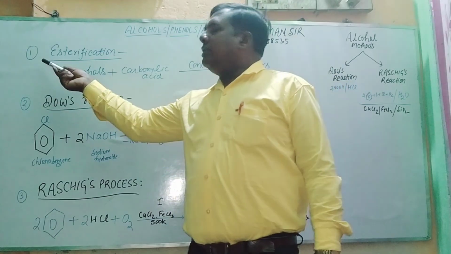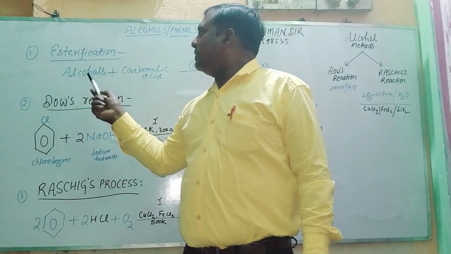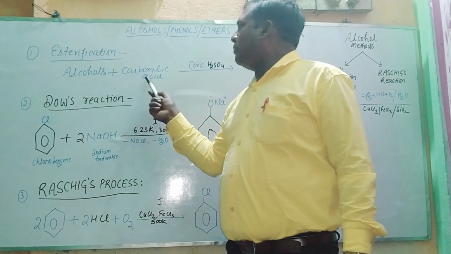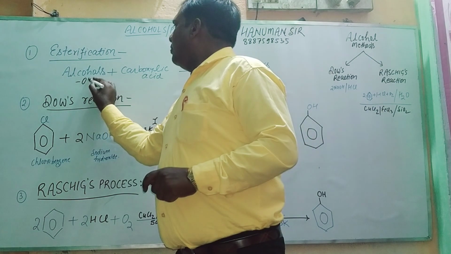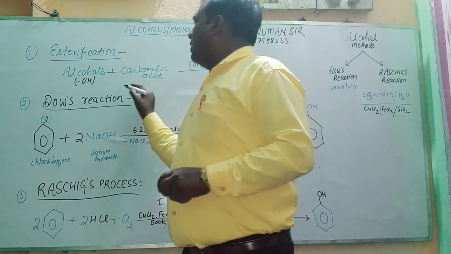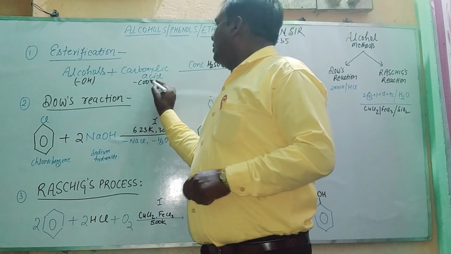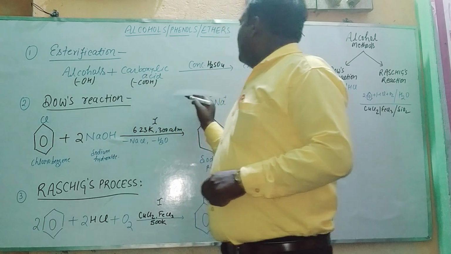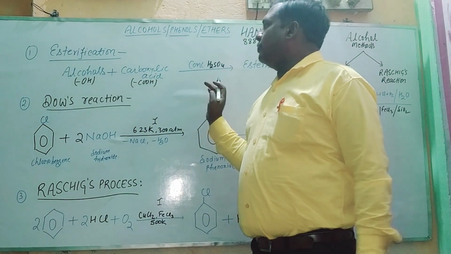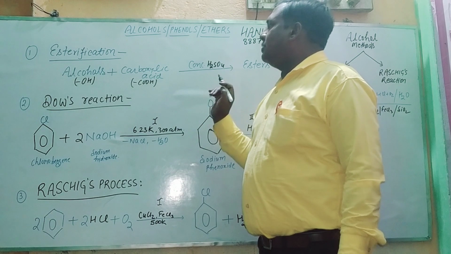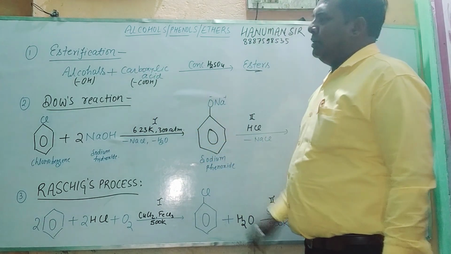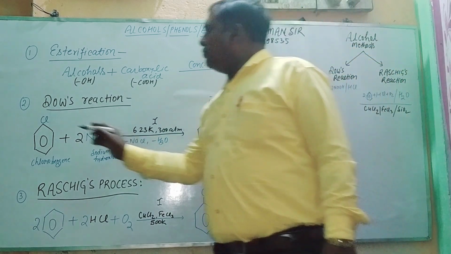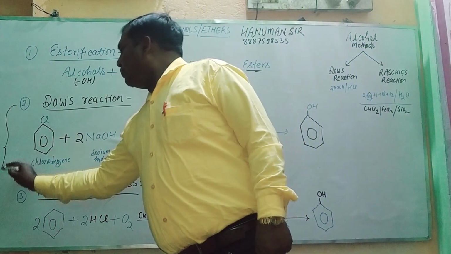So first of all, you have to start with esterification, in which alcohol plus carboxylic acid react. This is bearing the OH group and this is bearing the carboxylic group. In the presence of H2SO4, when alcohols and carboxylic acid react with each other, it gives out esters. Now we are just talking about the formation of alcohols.